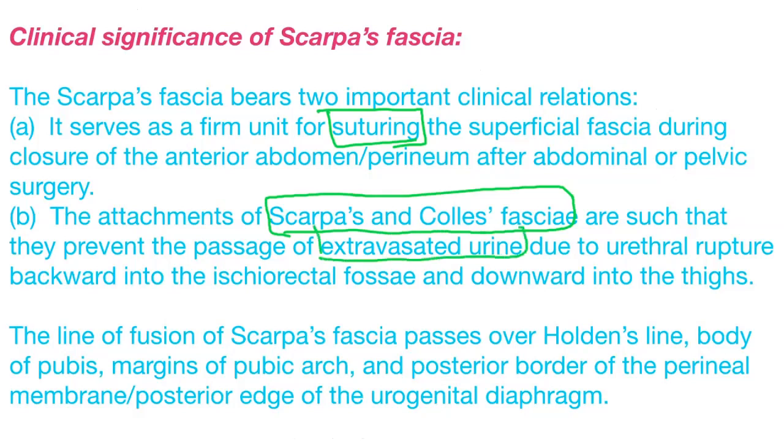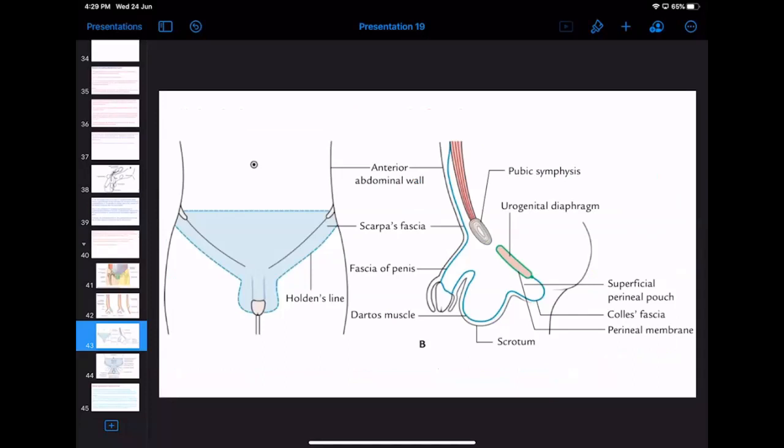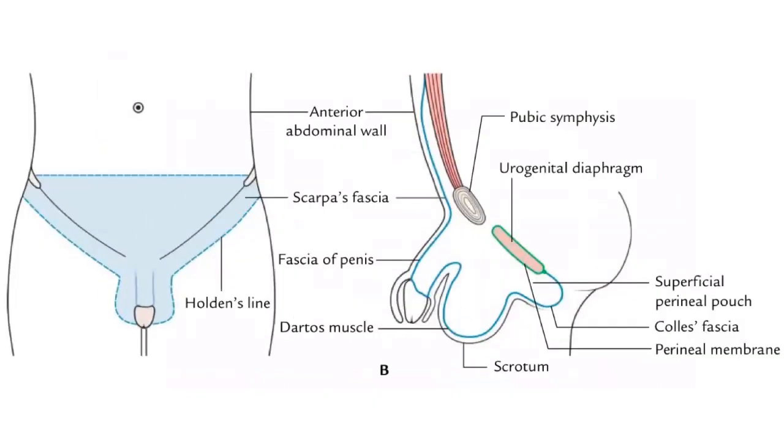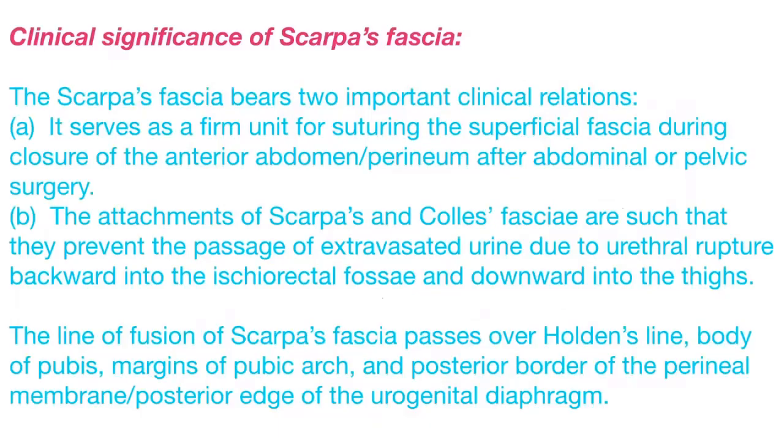Second, the attachments of Scarpa's and Colles fascia are such that they prevent the passage of extravasated urine, remember that, due to urethral rupture, backward into the sacrorectal fossa and downward into the thighs. You see, the superficial perineal pouch is there. So if the urethra is injured, the urine will be collected here only. If there is no pouch here, the urine will go into the sacrorectal fossa and the thigh, which will infect all the other areas.